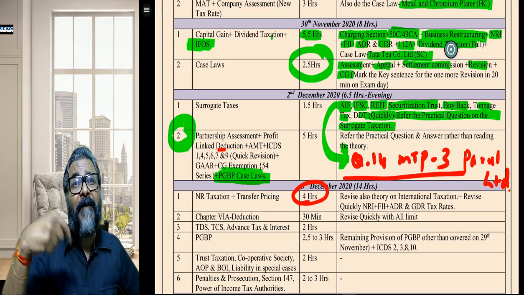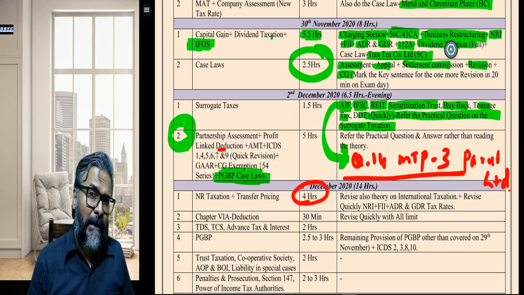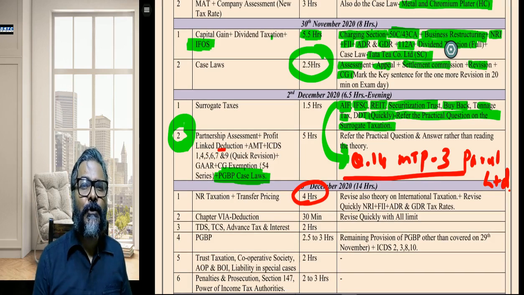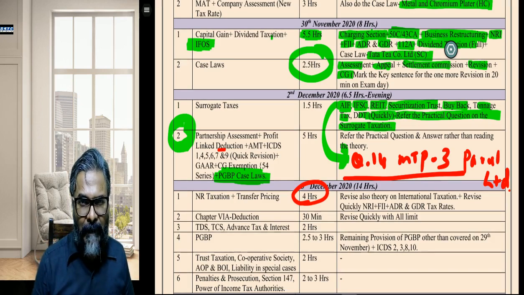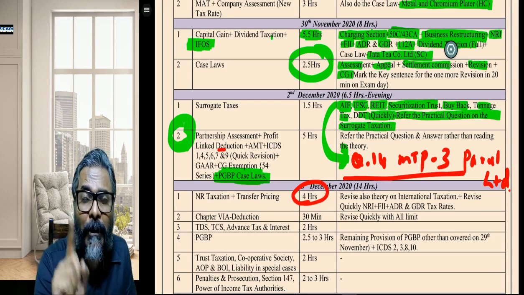Whereas if he doesn't have the PE, then the assessment would be under 115A, that is on gross basis. And that is exactly how it has to be considered when it comes to section 44DA and 115A. The interplay between these two sections, you need to do that. Did you all get this one?